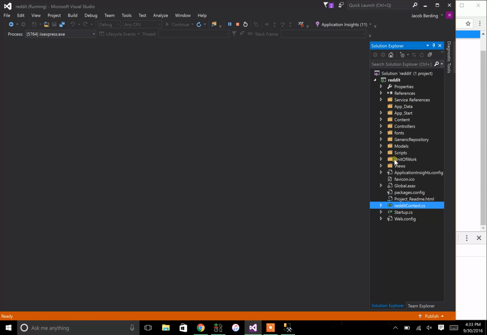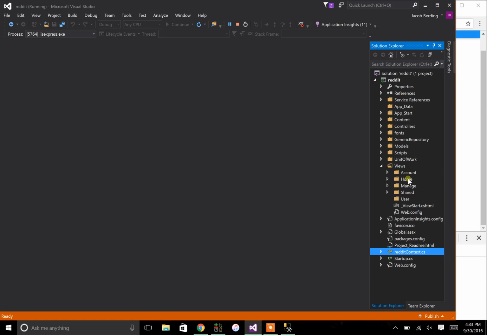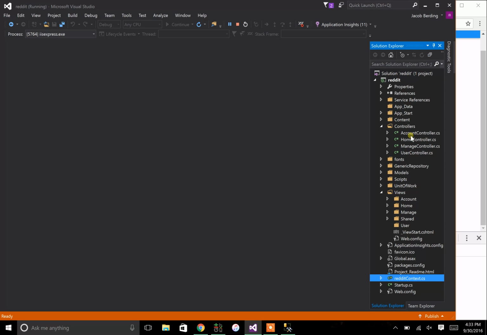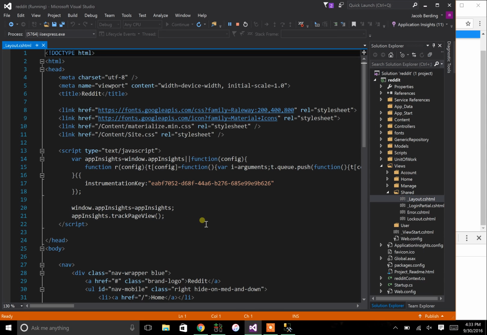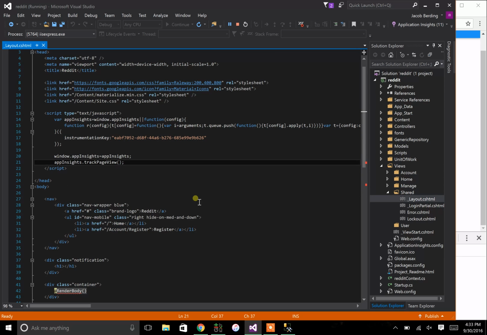The front end of it is our views. So in the whole application, you have a bunch of views that are tied to controllers. So you see the account, the home, manage, user, right? There's one folder here called shared that doesn't have a controller, because this is actually the layout page. So now when we're talking front end with MVC, we really want to know what the layout page is, because this is going to be